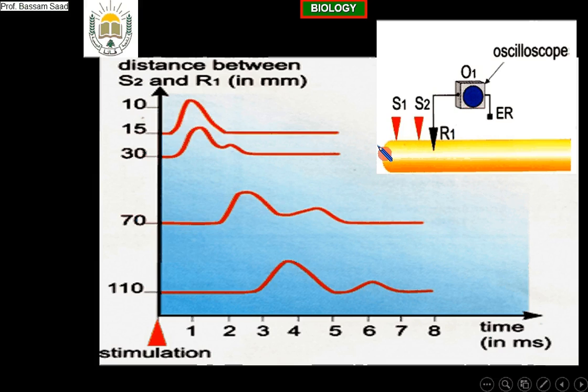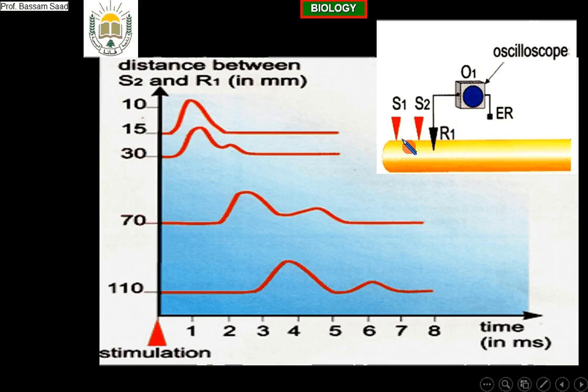Okay? So when we create action potentials by stimulating with strong stimulation, all the fibers are stimulated, all the fibers will give action potentials, and the action potential will propagate, but not with the same velocity. It's very important. Right. Here we have an oscilloscope.